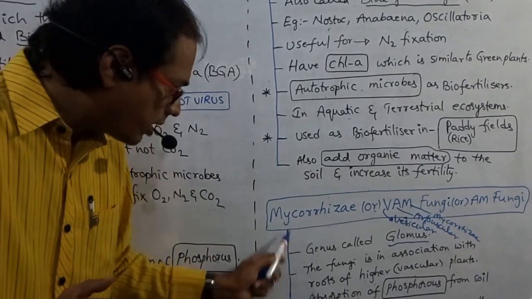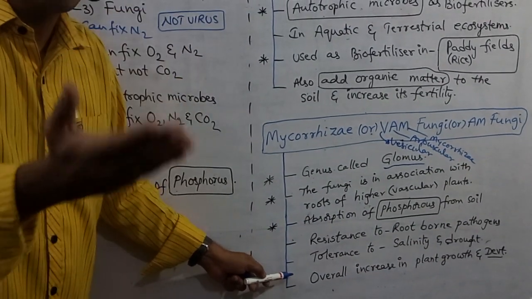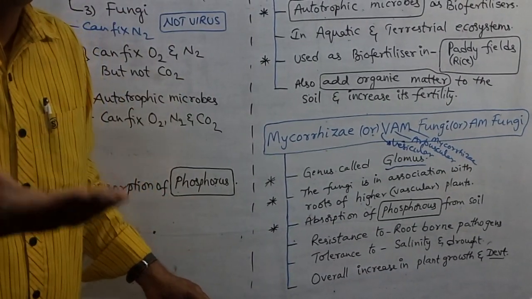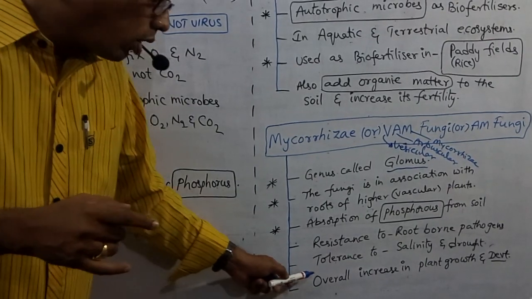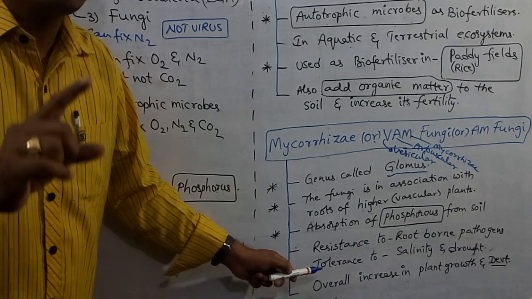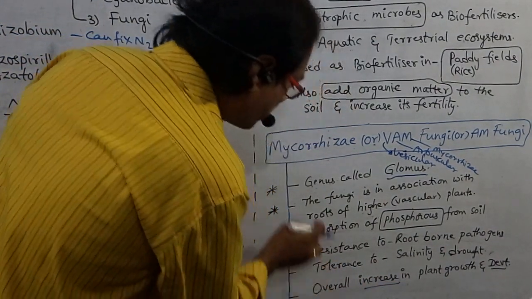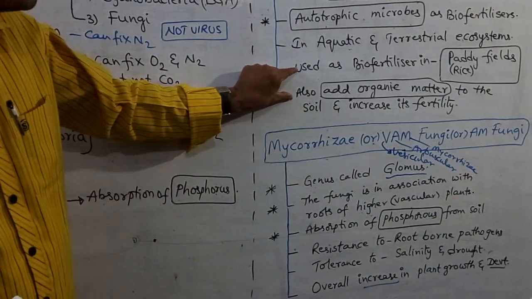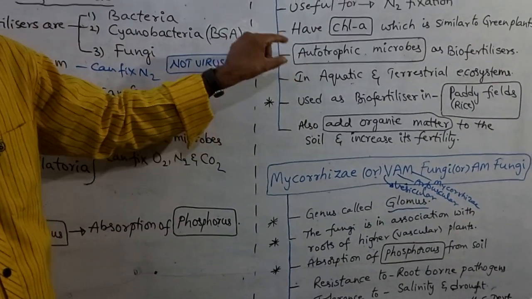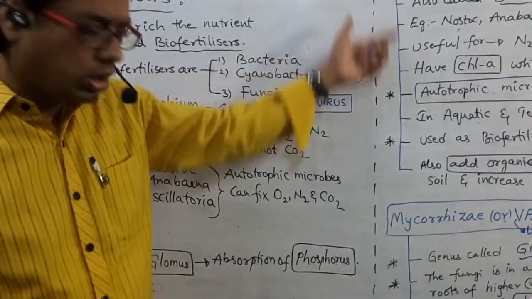And the last property of mycorrhiza is overall increase in plant growth and development. Plant growth and development will be increased. Don't say decrease. So, overall increase. These are the three properties of mycorrhiza, and these are the two properties of cyanobacteria. Try to remember all these points, my dear students, and please note down all these points.